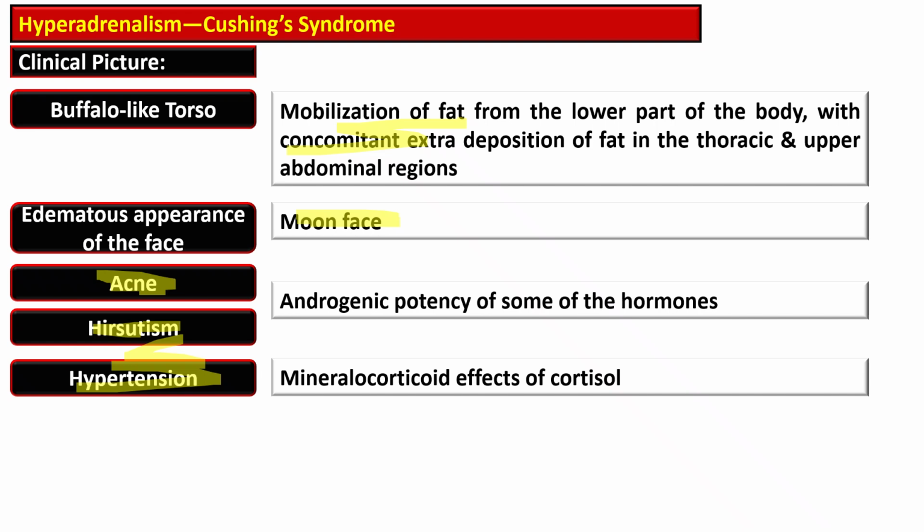Other features are muscle wasting and weakness from protein catabolism, osteoporosis due to inhibition of bone formation, and increased susceptibility to infection due to immunosuppressive effects of cortisol.